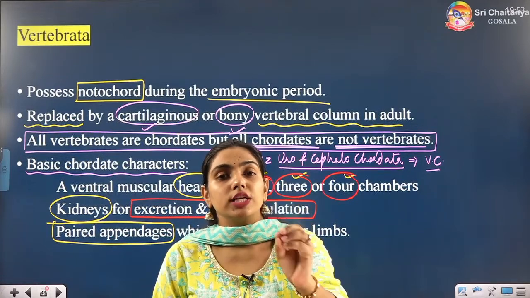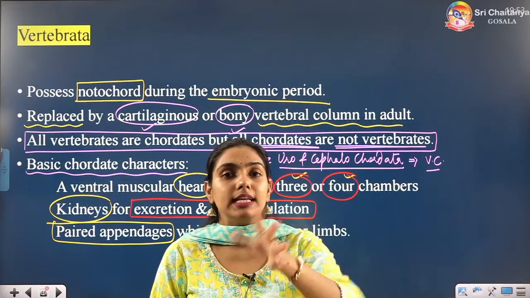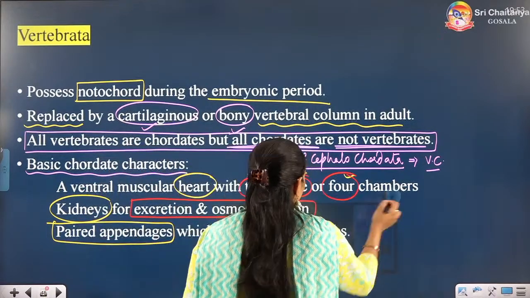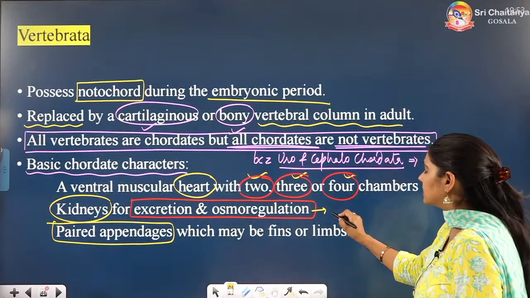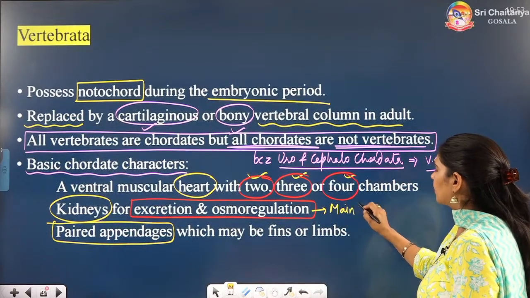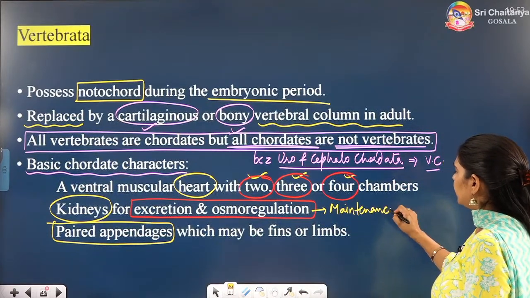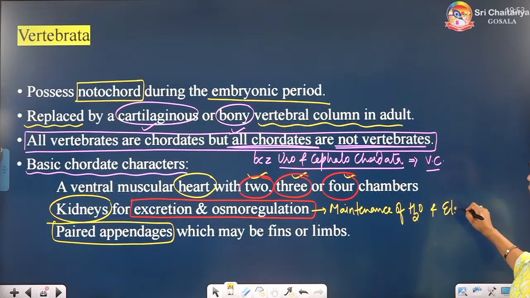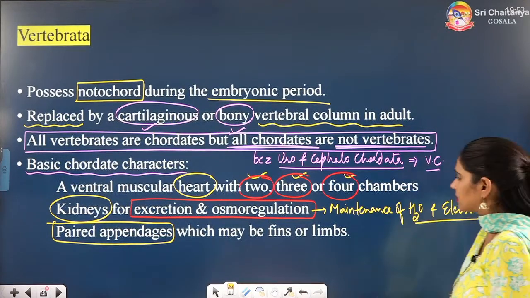So osmoregulation meaning is maintenance of the water and electrolyte balance. Let me write it again for you. Osmoregulation is maintenance of water and electrolytes or water and salts.